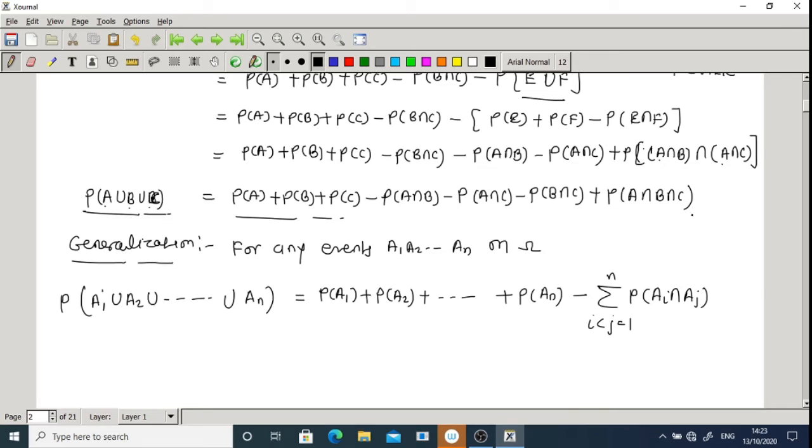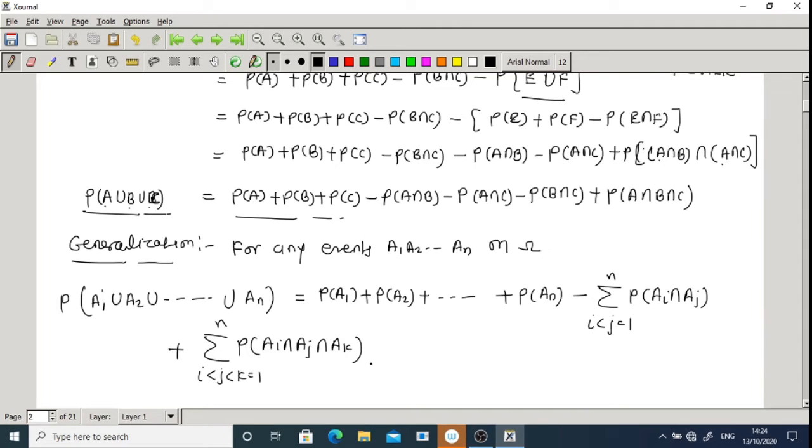Then again the combination of three terms, so plus the summation over I less than J less than K going from 1 up to N of probability of AI intersection AJ intersection AK.